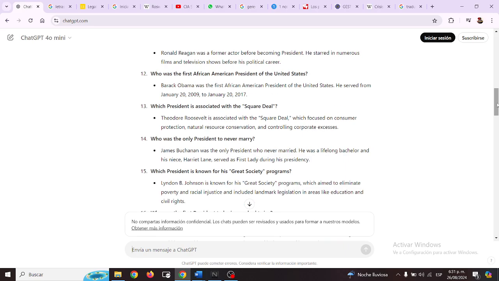Who was the only president to never marry? James Buchanan was the only president who never married. He was a lifelong bachelor, and his niece, Harriet Lane, served as First Lady during his presidency.